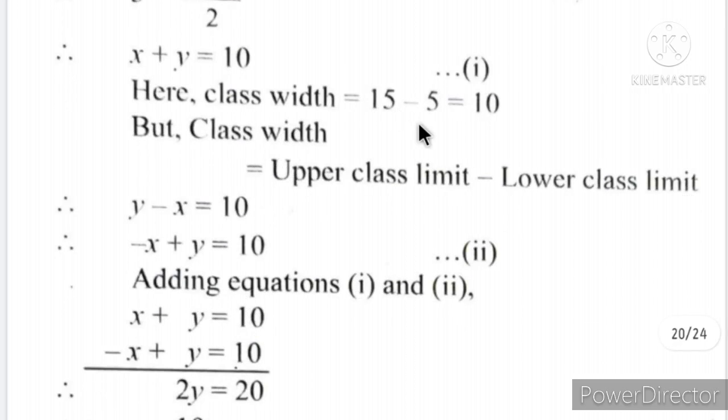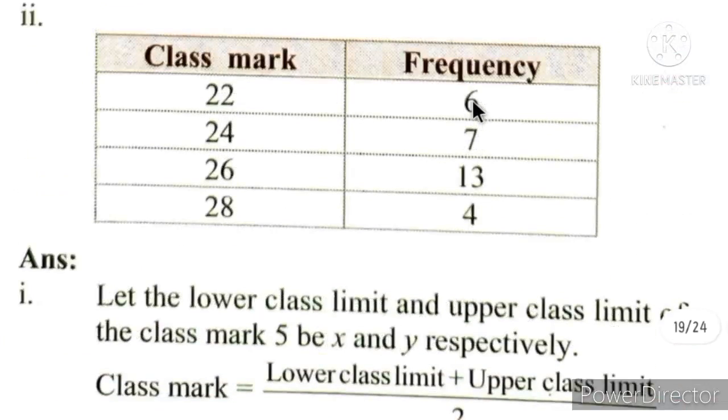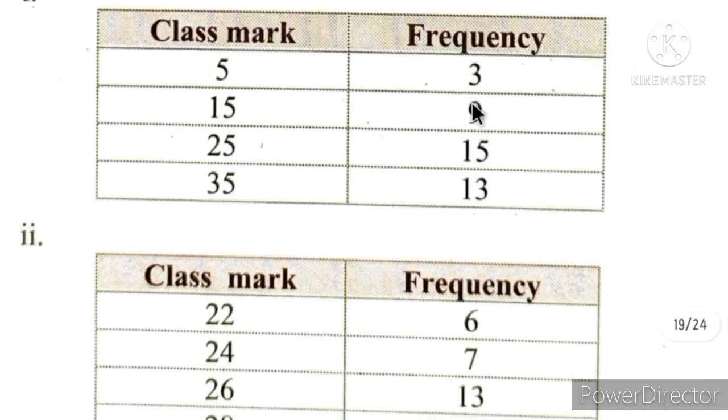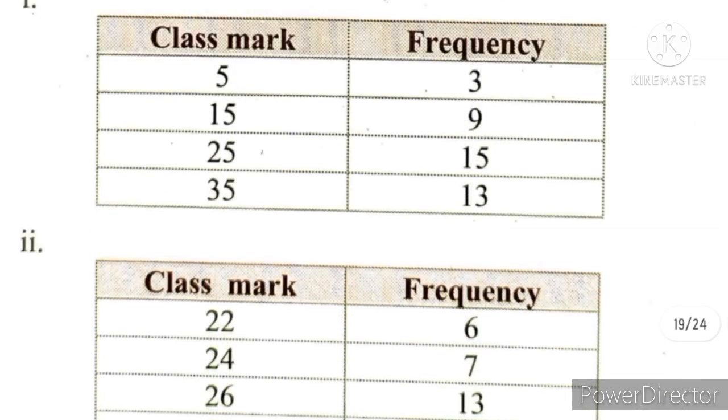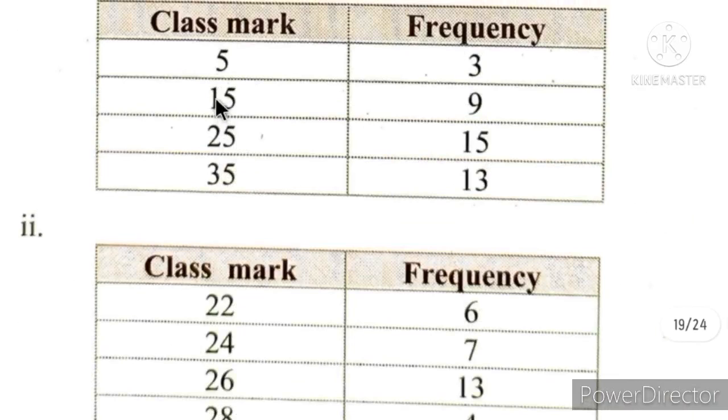Here the class width is 15 minus 5, which is equal to 10. Now how did we get the class width? I hope that you know what the class width is. It is actually the class interval also; class width and class interval are the same. So if there is a group x to y, then the second group is from 15.